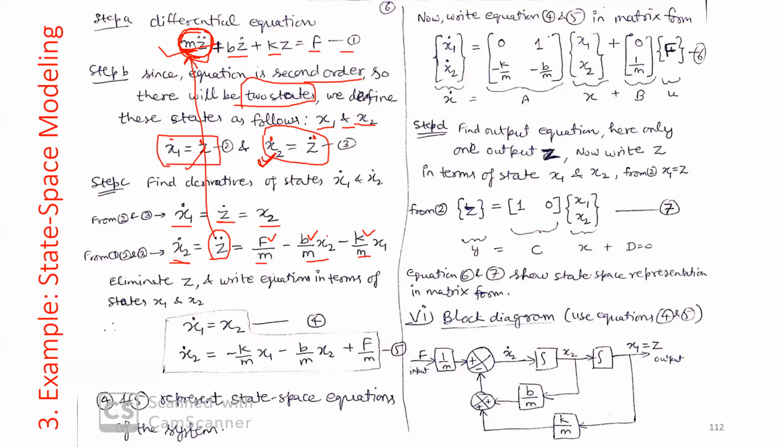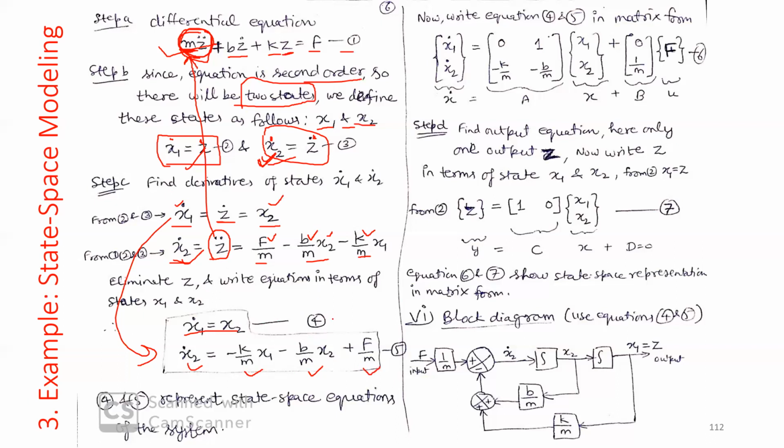Since z dot is nothing but x2, because we need to eliminate z from the equation, we put z dot as x2 and z as x1. So you rewrite this equation. The final equation will be x1 dot equals x2, and x2 dot equals minus k by m x1 minus b by m x2 plus f by m. You see, z is completely eliminated.